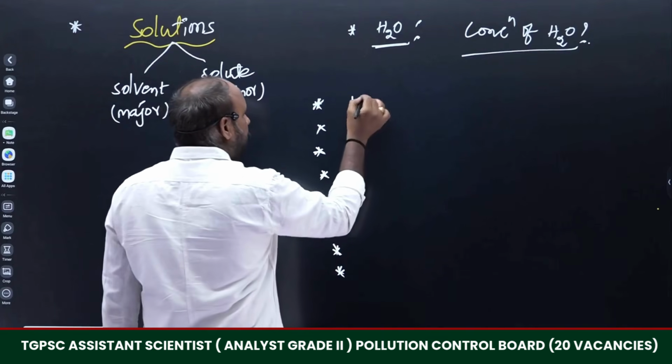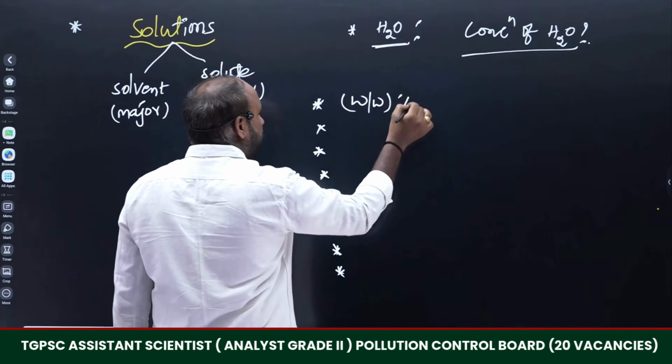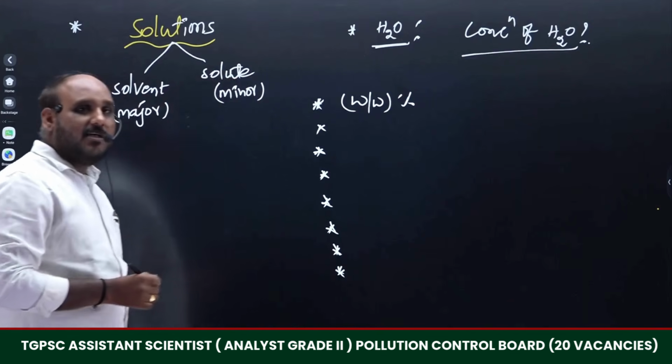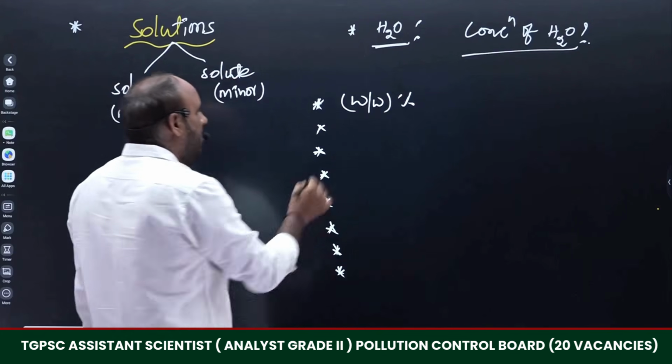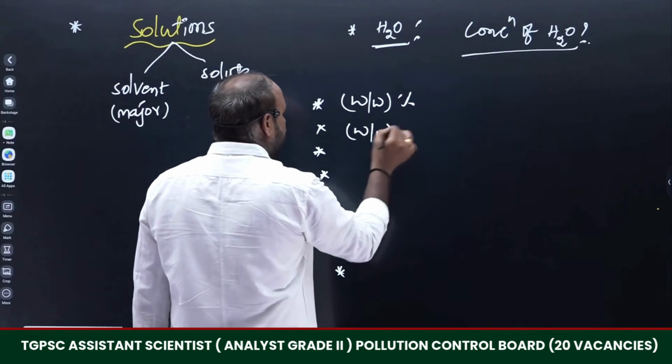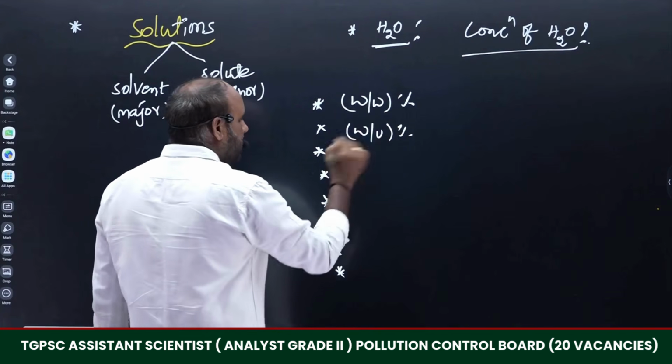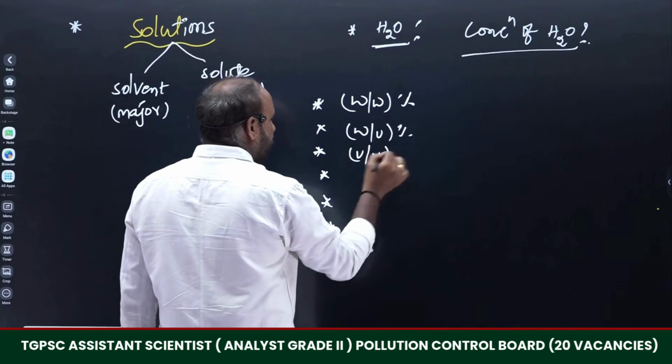The first one is weight by weight percentage. The concentration term can be explained in terms of weight by weight, or in terms of weight by volume, or volume by volume percentage.